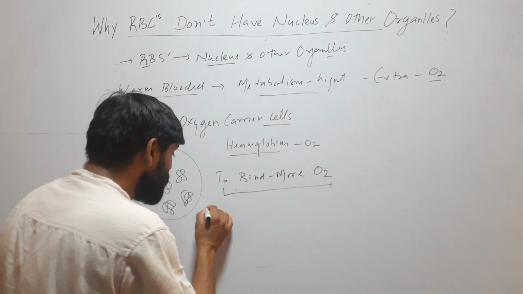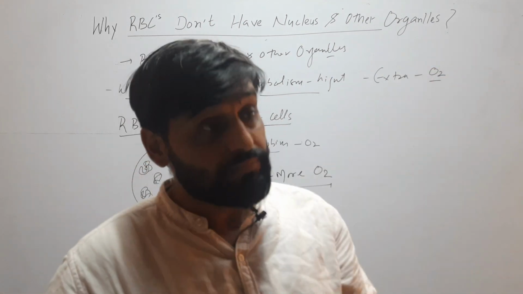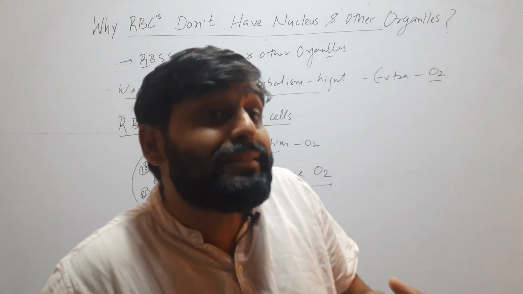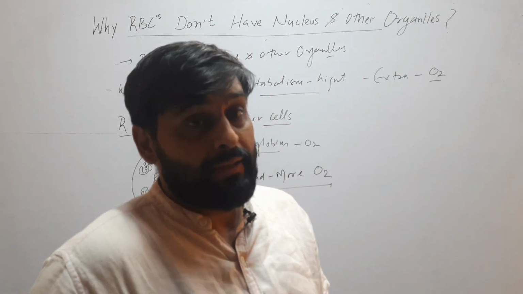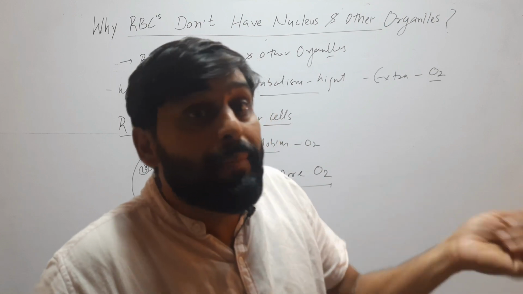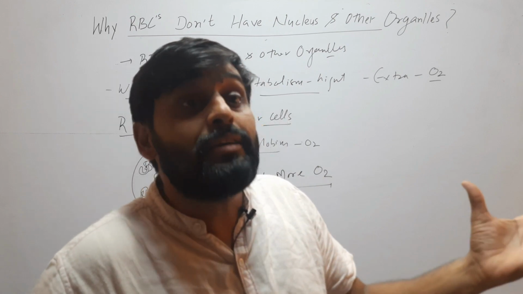Second is, if all the organelles are there, suppose mitochondria is there, nucleus is there, these organelles also have their metabolism. Mitochondria will utilize oxygen, because in mitochondria respiration will occur and there will be breakdown of food.